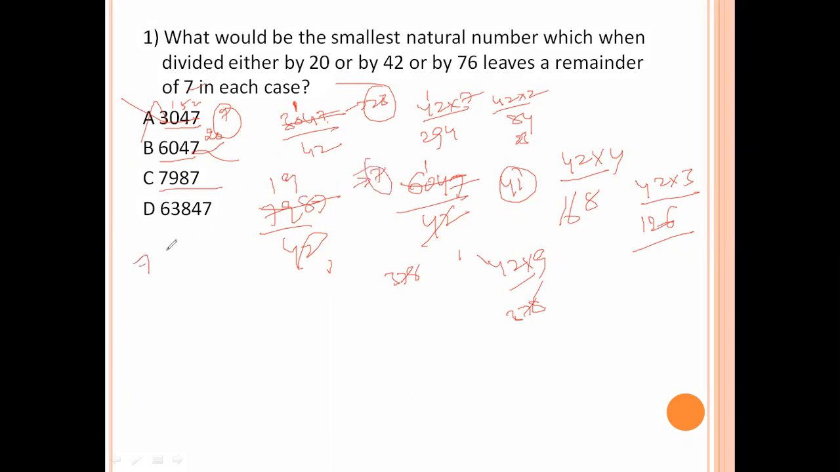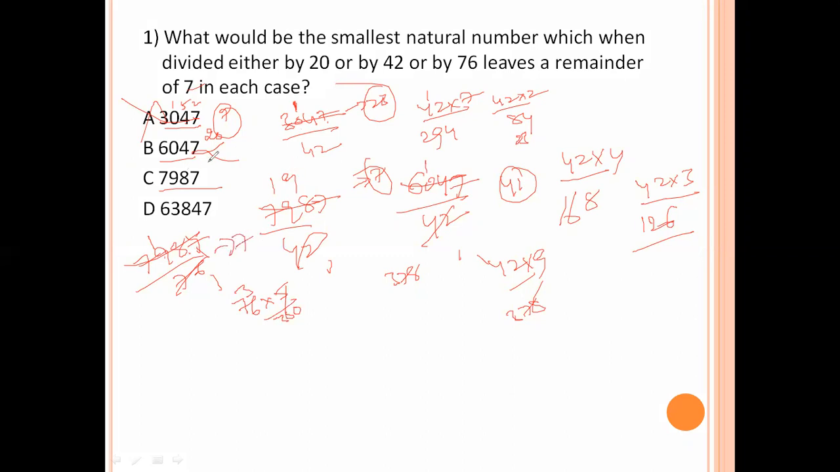Divide with 76. 76 into 1, 76 into 1, carry 3, 387. 76 into 5, 380. Remainder is 7.